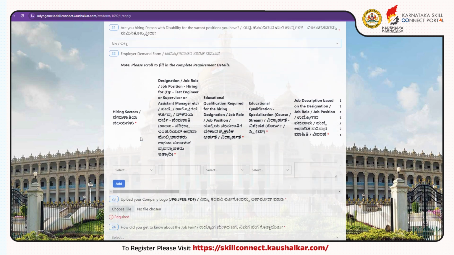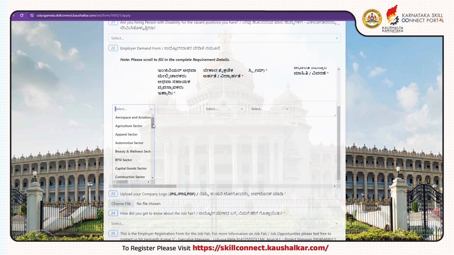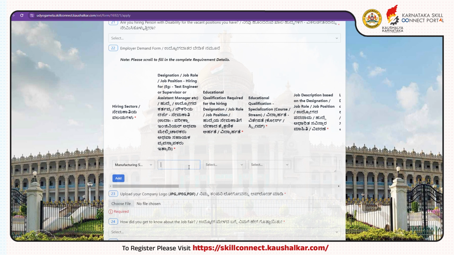Now, you have to fill in your employer demand form. Under the hiring sectors, you need to select the sector for which you are hiring. If the sector you are hiring is not listed in the drop-down options, you can select the nearest related sector listed here. If that too is not available, you can scroll down the drop-down options to the end, then select the option General Sector. Next, you are required to fill in the field for designation or hiring for. For instance, it can be for a test engineer, a supervisor, or an assistant manager. Fill this field as per your company's requirement.